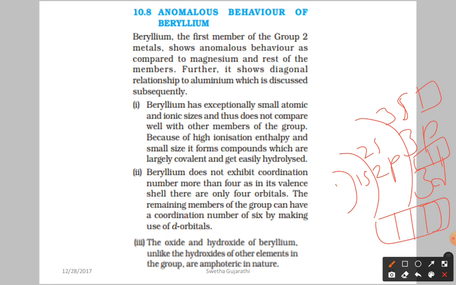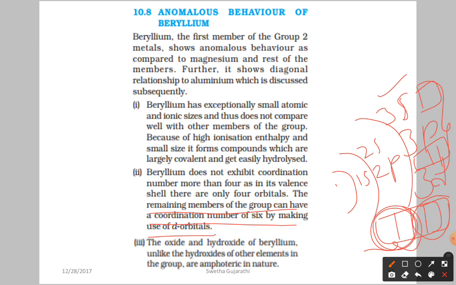So the remaining members of the group, like magnesium, have a coordination number of 6 by making use of d orbitals. Along with these 4 orbitals, they use 2 more orbitals from the d orbitals. You may doubt why they don't use the other 3. The central atom only has to be capable of holding the other atoms.